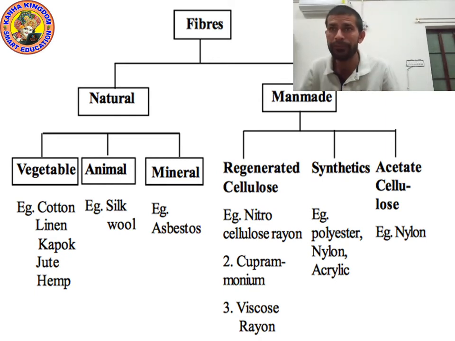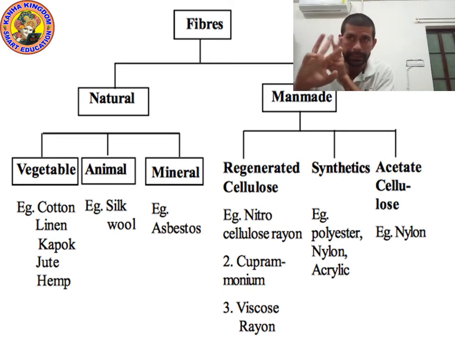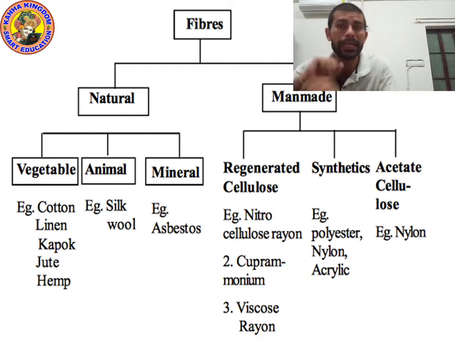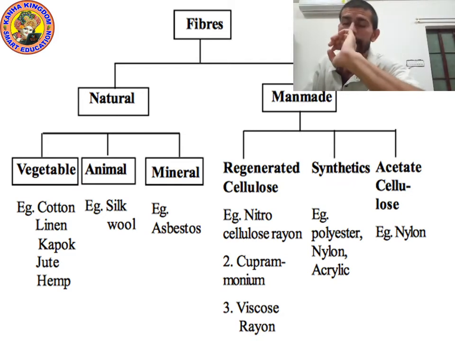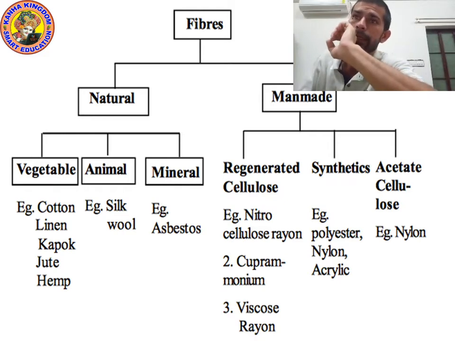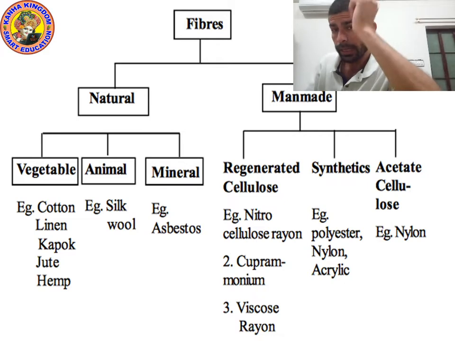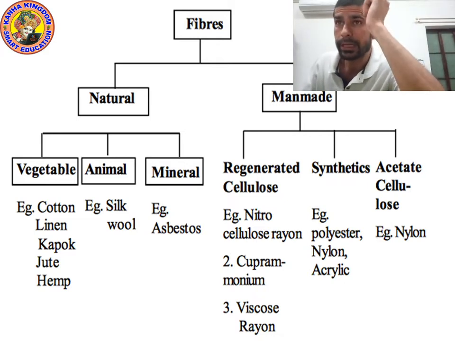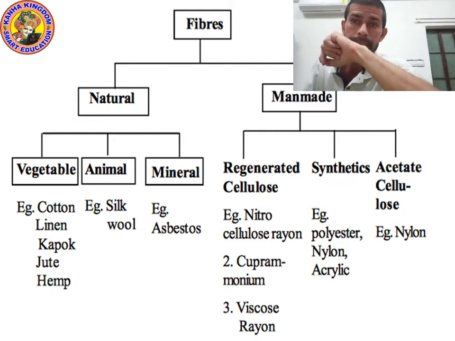Which are the plant fibers? Cotton, linen, kapok, jute, hemp. As you can see on the screen, please look at the screen. If you did not attend the last class, then please write down.